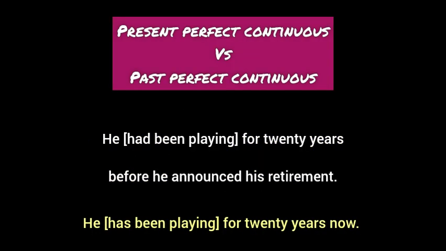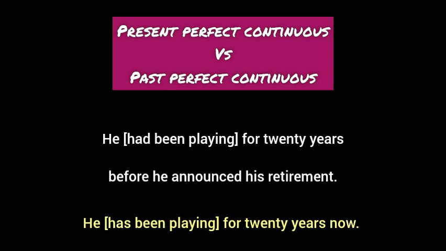Now let's compare the past perfect continuous tense with the present perfect continuous tense. I also recommend that you watch my previous video on present perfect continuous tense for a better understanding. He had been playing for 20 years before he announced his retirement. Here, had been playing is in past perfect continuous tense.